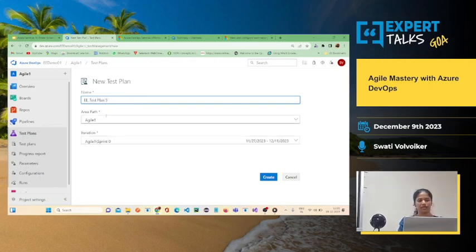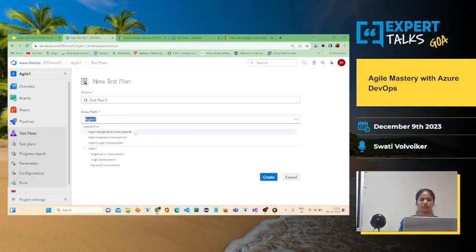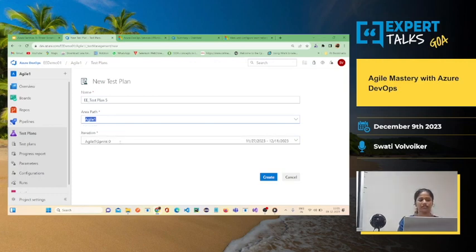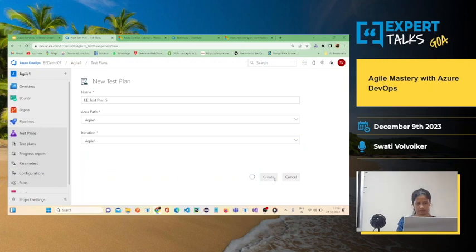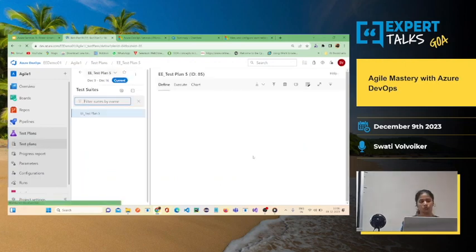Okay, you can select the area path. If it is registration development, payment development, or login development, I have created the general area path. Or you can select your own iteration, whichever you want. Let me select agile one iteration or the sprint, wherein you have to create your own test suite.